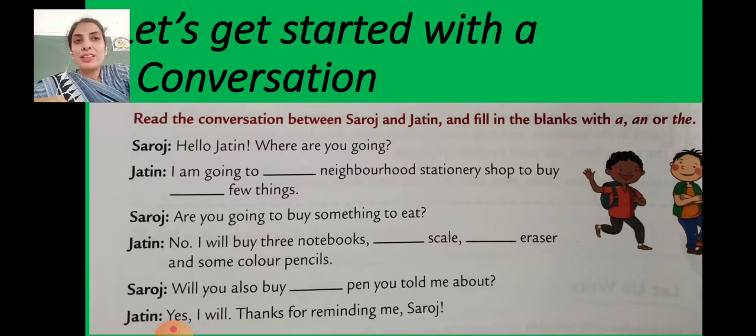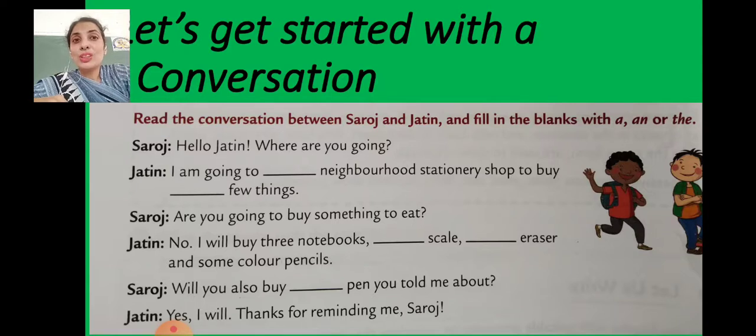Saroj, are you going to buy something to eat? Okay, Jatin says, "No, I will buy 3 notebooks, a scale, an eraser and some color pencils. Will you also buy dash pen you told me about?" Now which pen?